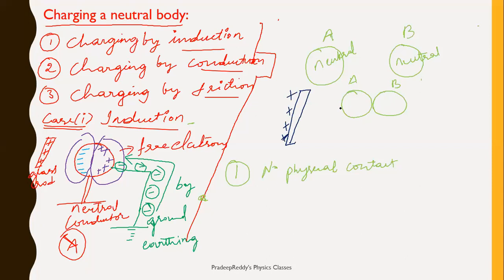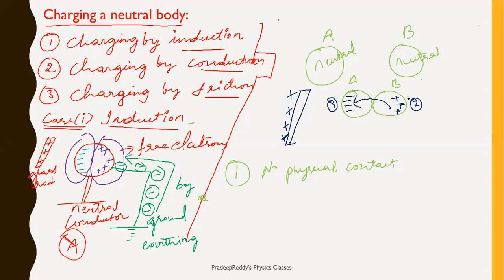Negative charge from these two conductors will be transferred onto this side, and as a result, positive charge will be left on the other side. So all negative charge from surface A and surface B, they will be dragged towards this side. Say I'm naming it as 1, and this side I'm naming it as 2. All negative charge from both the surfaces, conductor A and conductor B, will be shifted towards this surface 1. And obviously when all negative charge is coming over here, what is left over the other side?